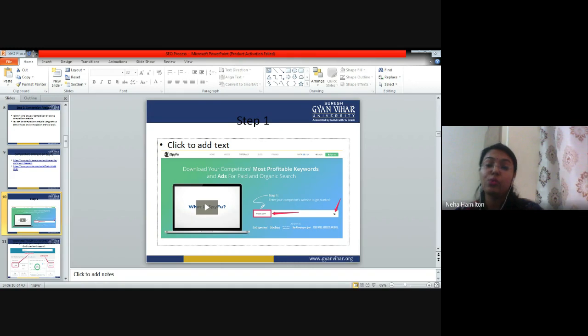Definitely, why not? You can use two or more than two keywords in one ad. For example, let me show you an example. So I have searched for wrist watch.